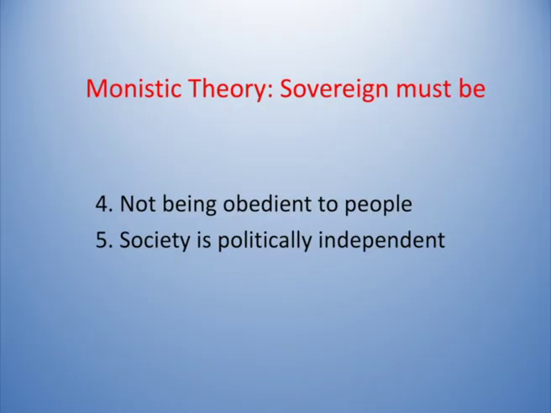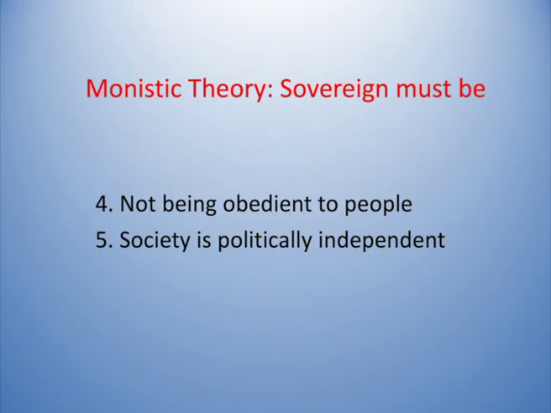So, according to monistic theory, a sovereign power must be a determinate one, a sovereign power must be a human superior, a sovereign power must get habitual obedience from the bulk of the population, and fourthly, a sovereign power need not show any obedience to the people, and the fifth one is the society where the sovereign power is leading is called a politically independent society.